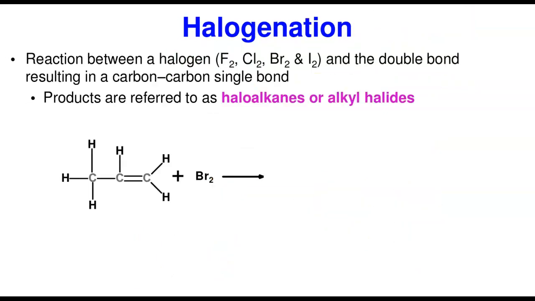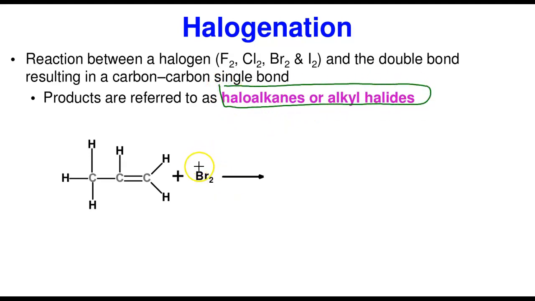Let's go to the second one, halogenation. Halogenation simply means addition of what? The group 7 elements in their pure form: fluorine, chlorine, bromine, and iodine. So it is the reaction between a halogen and a double bond, resulting in carbon single bonds. Of course, the products are what we call the haloalkanes. You call them either haloalkanes or alkyl halides.